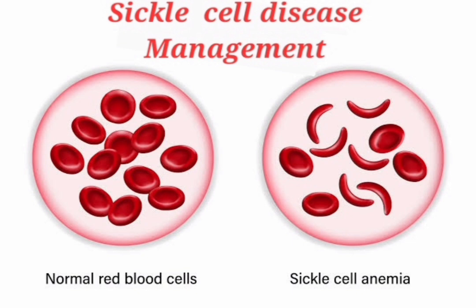We also give advice like avoid cold weather, keep warm, good hydration, avoid overcrowded areas, and avoid high altitude. Check the tummy if less than 5 years for sequestration crisis. Avoid contact with patients with parvovirus because it triggers sickle cell crisis. I teach them how to check the spleen.